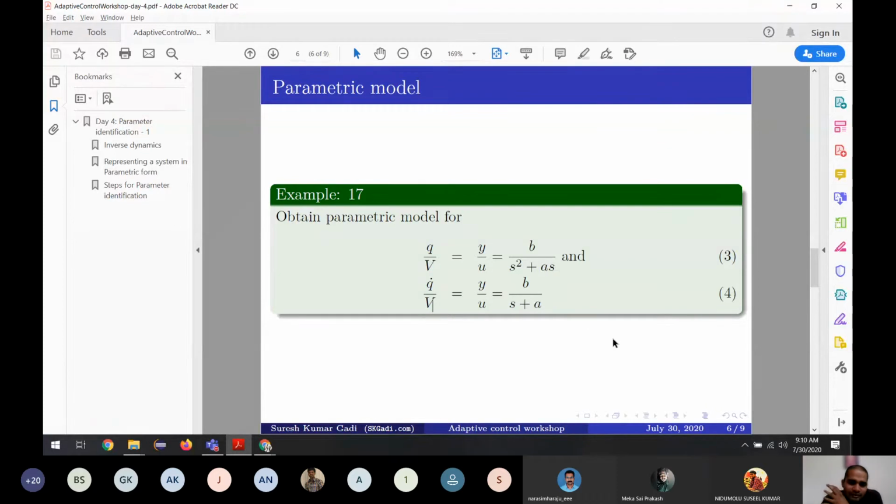So let us try to write the parametric model for this system. In this system, let us first find out what are the things we don't know. We know Q because we can measure it.